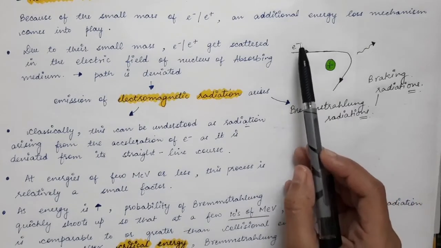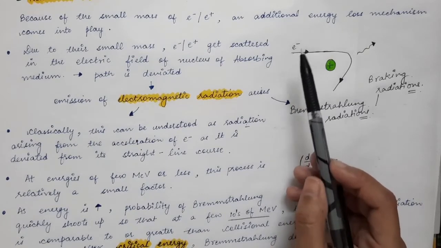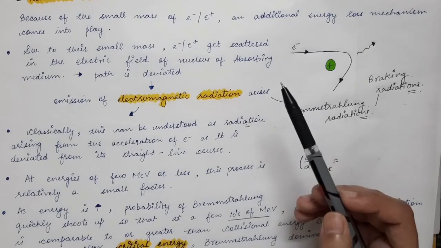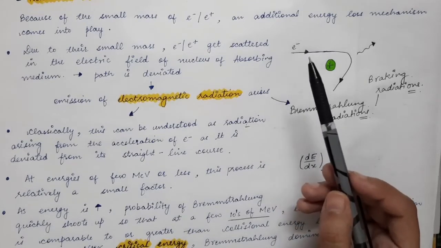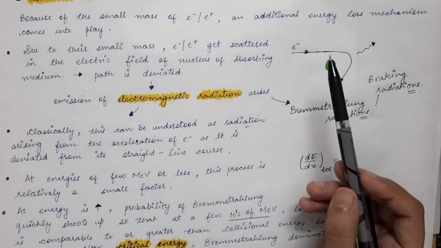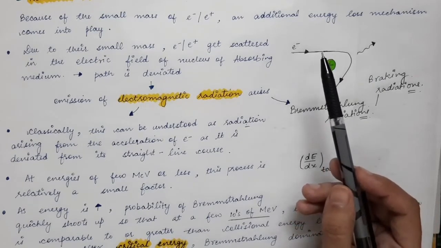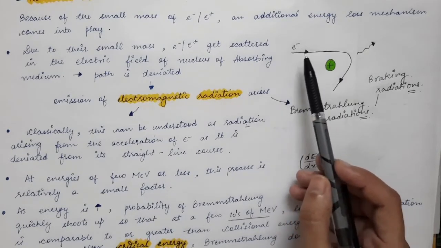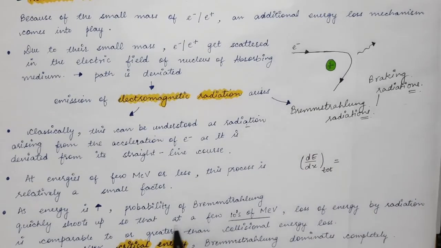But as we increase the energy of the incoming electron, the radiation loss starts increasing. The loss of energy due to the emission of radiations keeps increasing as we increase the energy of the electron further. Now when the energy of the electron becomes around tens of mega electron volt, the energy loss due to the radiations is comparable to the collisional loss.